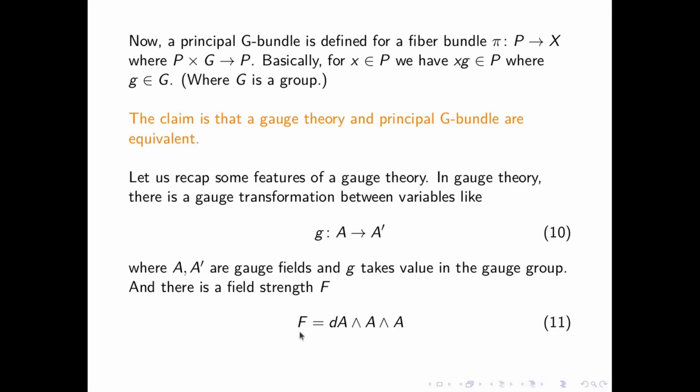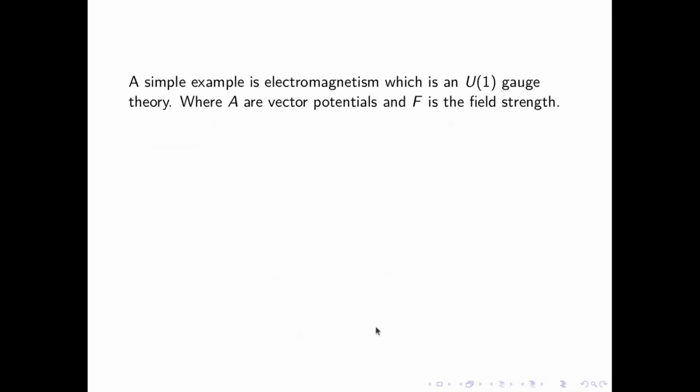And there's a field strength defined as this. Now, if you're not sure what you are looking at, this is a differential operator, and these are called wedge products. So a simple example is electromagnetism, which is a U1 gauge theory, where A are vector potentials and F is the field strength. If anybody has taken courses in electromagnetism, they are aware of vector potentials and what a field strength is, at least in electrodynamics. But these are just U1 gauge theory. U1 is the unitary gauge group.